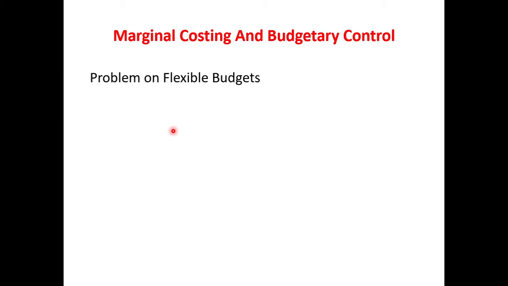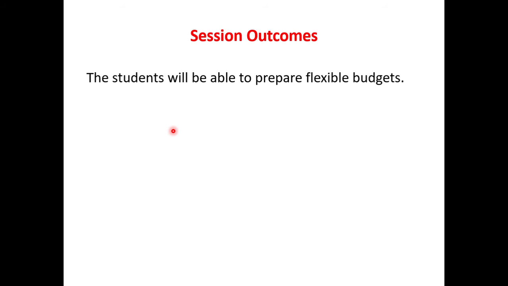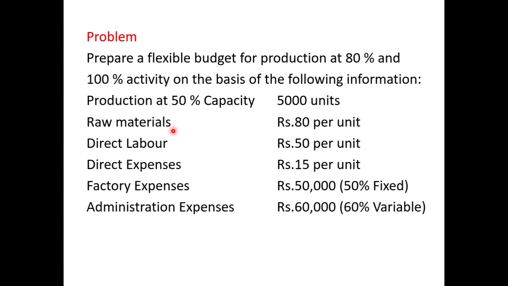In this session, I am going to solve one problem on flexible budget. In the previous class, we have discussed functional budgets. The main objective of this chapter is to sensitize the students with the techniques of marginal costing and budgetary control, planning and control. The main outcome of this session is that the students will be able to prepare flexible budgets.